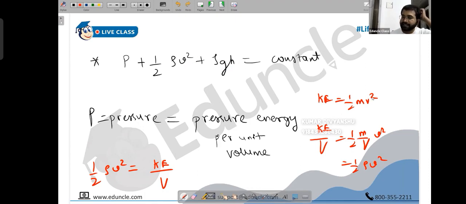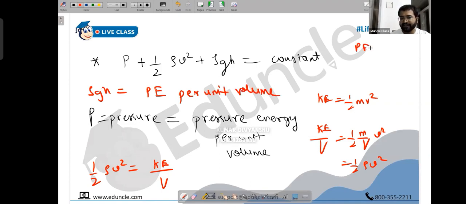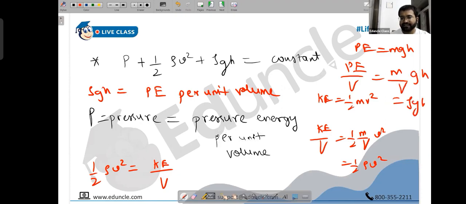is potential energy per unit volume. Because, common sense, again: mgh upon volume. What is potential energy? mgh. So if you calculate potential energy per unit volume, this is mass upon volume times g h, which is again rho g h. So basically, this is conservation only. Pressure energy, kinetic energy and potential energy per unit volume are always constant. You can throw volume on that side. Basically, pressure energy plus kinetic energy plus potential energy is a constant. Make a note. Ask me if you have any questions. One question on Bernoulli's is expected.